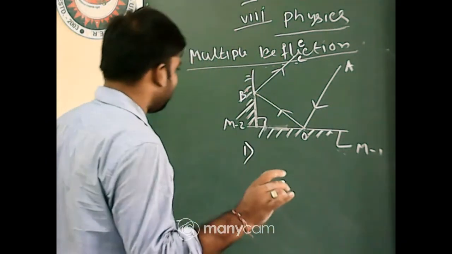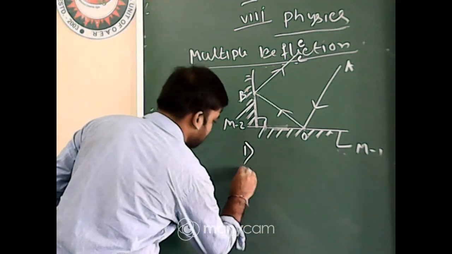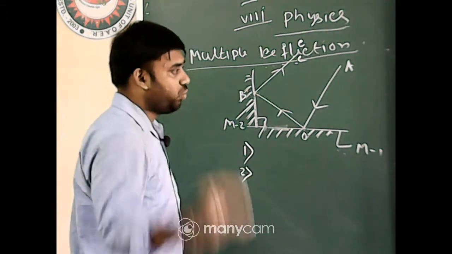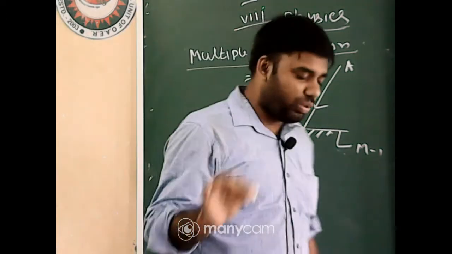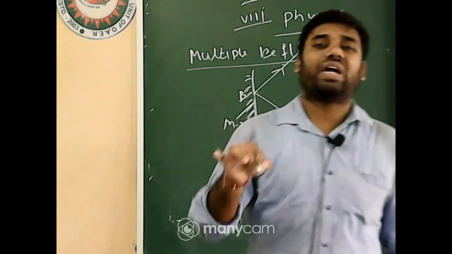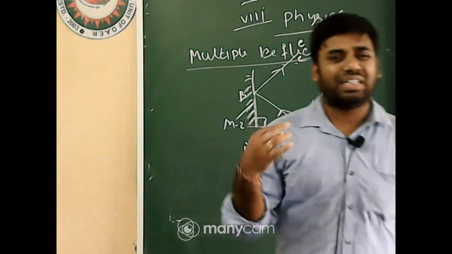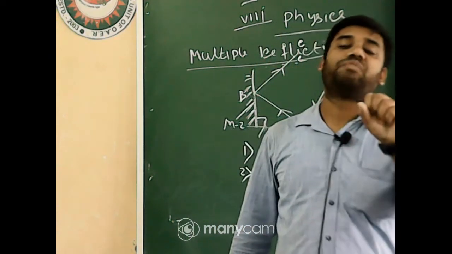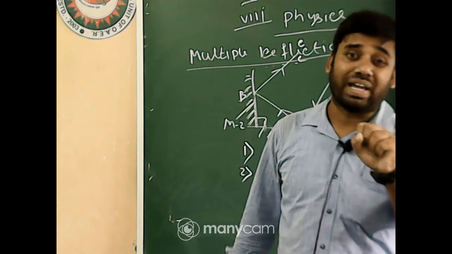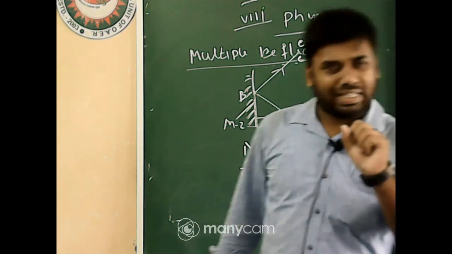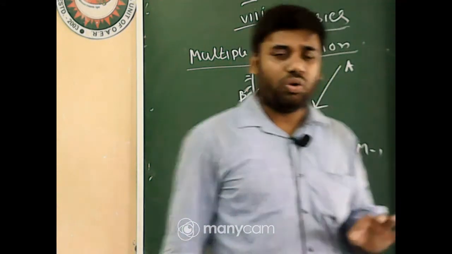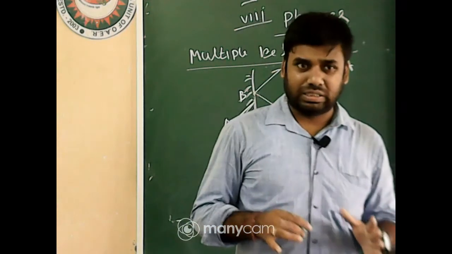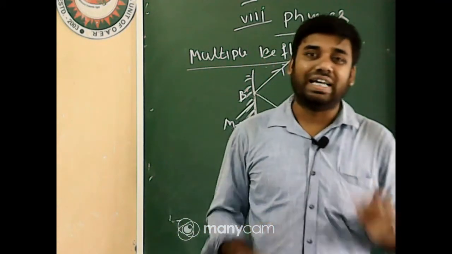Got that point, that incident ray and reflected ray case? Number two. Now one thing, students, whenever light strikes any surface, it may be a smooth surface or a rough surface, some portion of light is absorbed. It is the fact. So the intensity, the brightness will be less.